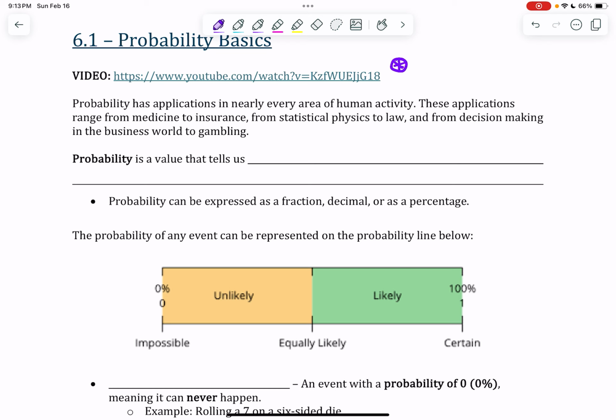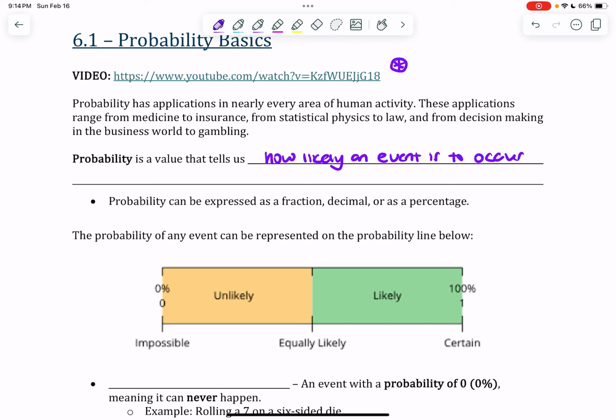Now, probability is a value that tells us how likely an event is to occur. That probability can be represented in many different ways. It can be represented as a fraction. It could be represented as a decimal. It could be represented as a percentage. But all of those have a similar meaning.